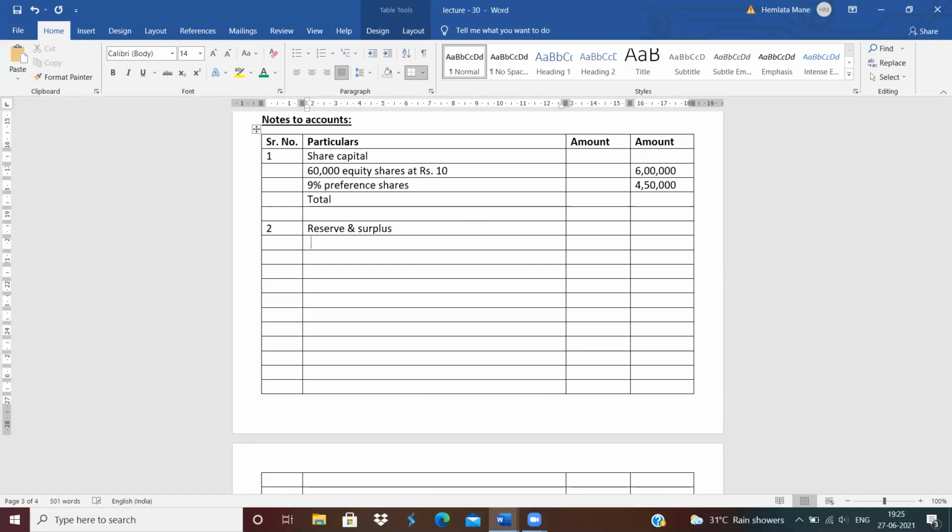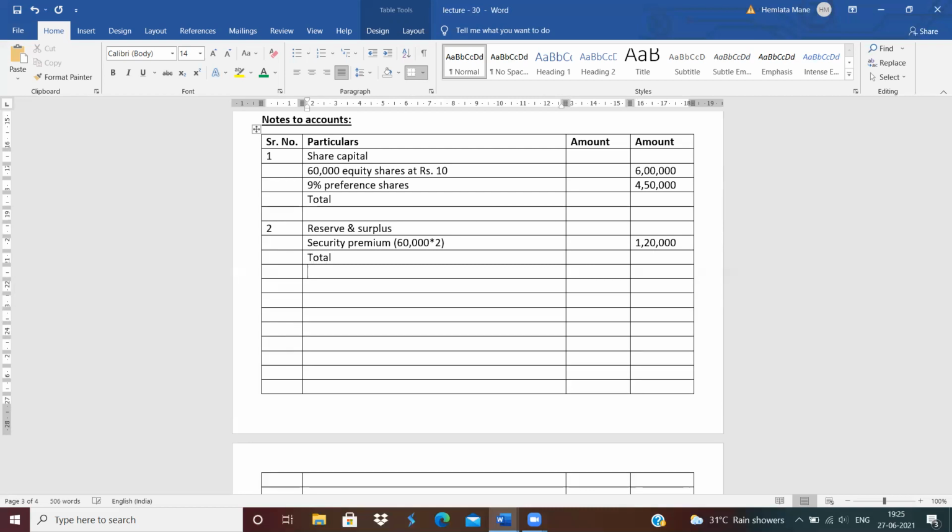Reserve and surplus. See, in reserve and surplus, what will come? Security premium, because equity shares are issued at a premium of rupees 2. How much equity shares were issued? 60,000 equity shares were issued at a premium of 2. So 60,000 into 2, the amount of security premium is 1,20,000. Clear?